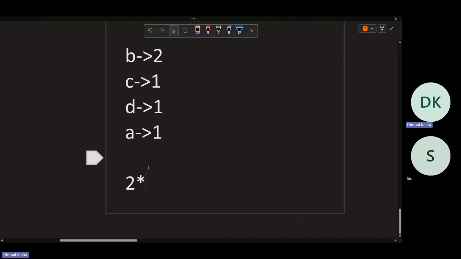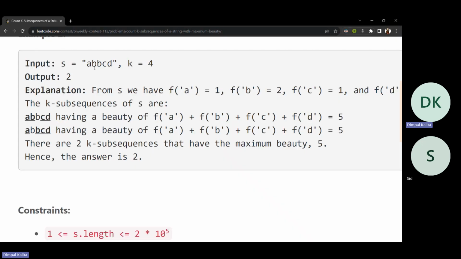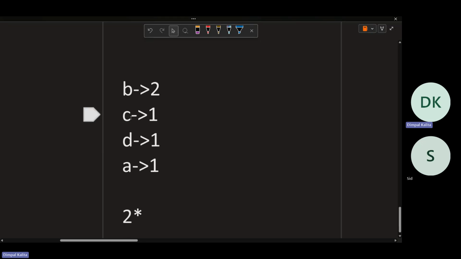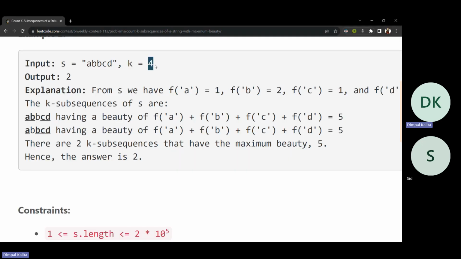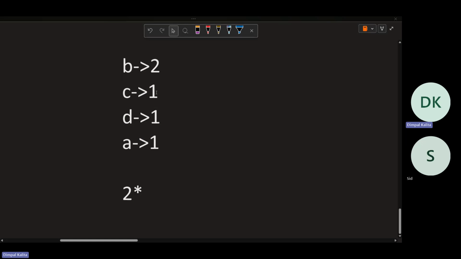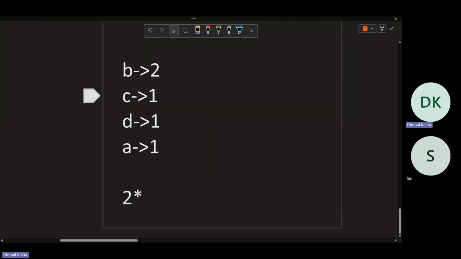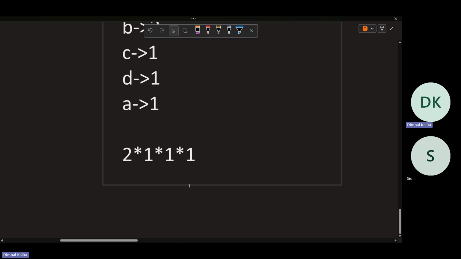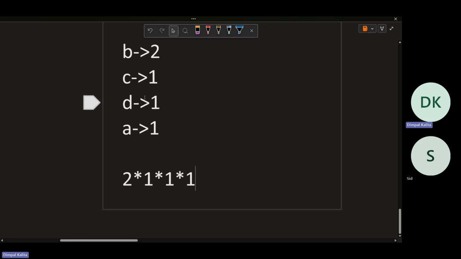Now I have to take 3 more, and there are 3 characters that occurred once: C, D and A. I have to make the length of the subarray equal to 4, so I have to take this C, this D, and this A. We cannot take B again and again. So the answer will be 2 into 1 into 1 into 1, equal to 2.